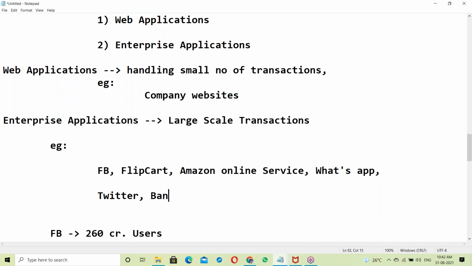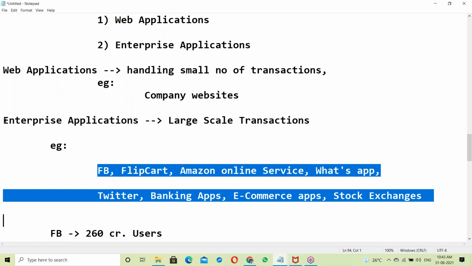Next, banking applications, all e-commerce applications, and stock exchange applications. Worldwide there are many stock exchanges; in India, like National Stock Exchange and Mumbai Stock Exchange. All these applications are enterprise applications.